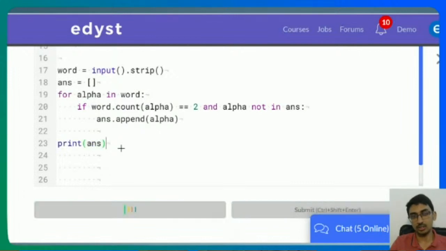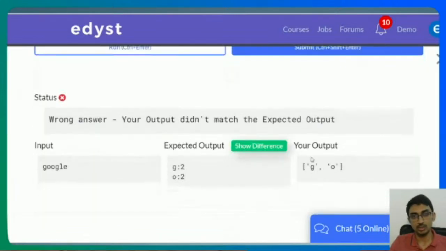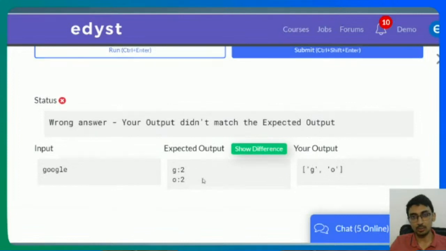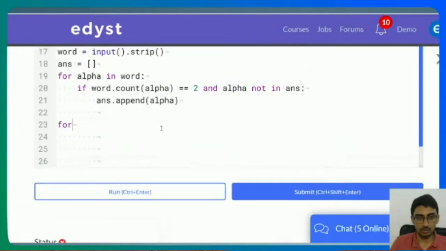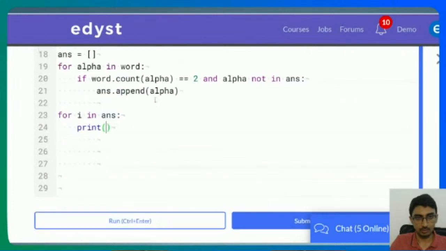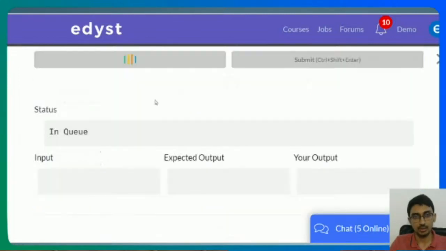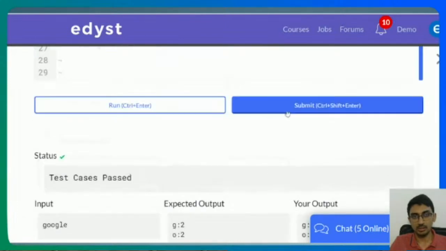Now print answer is also not the correct option, because I need to print it specifically as G2 and O2. So I'll say for i in answer, print, what is it? What's the exact pattern? Yeah, colon 2, right? So we're going to print i, we'll print it like this, right? So now it works out here, and if I submit it, this should work.